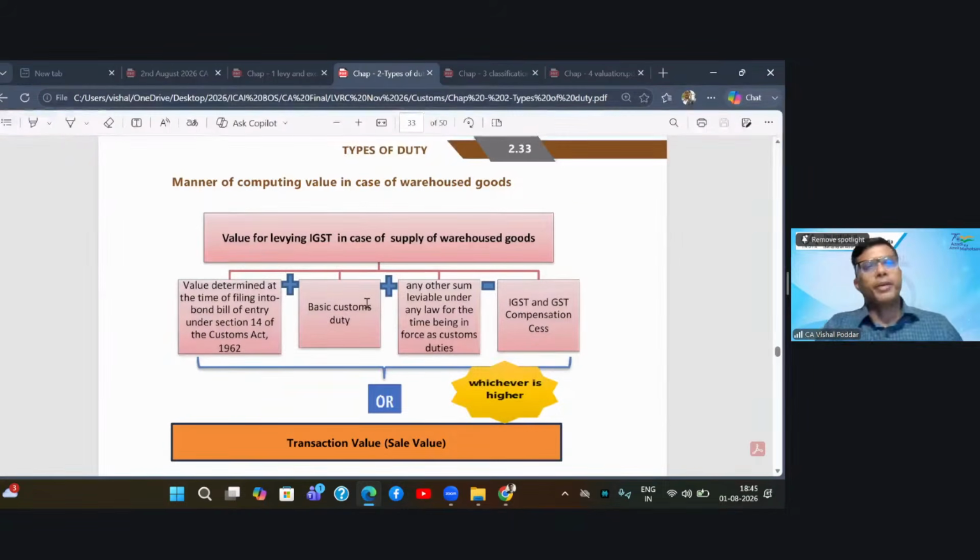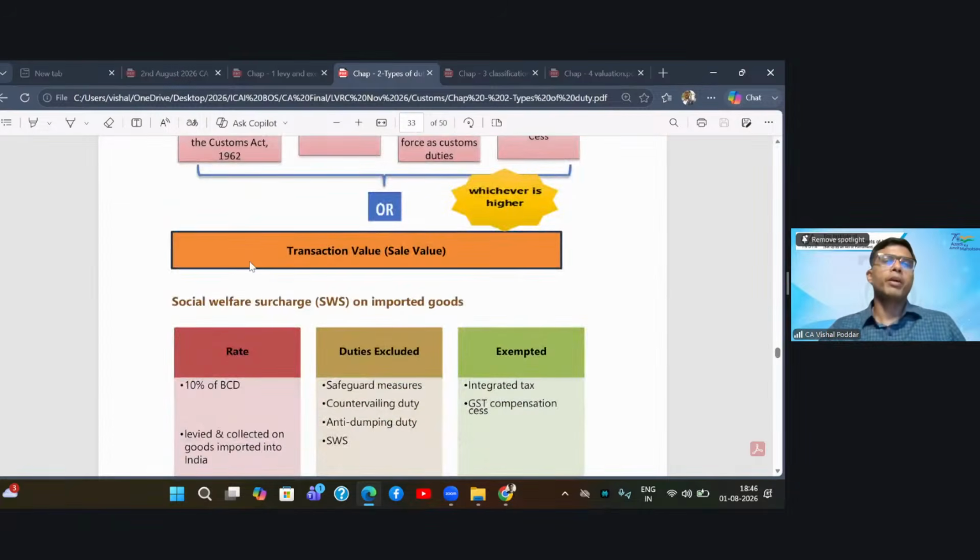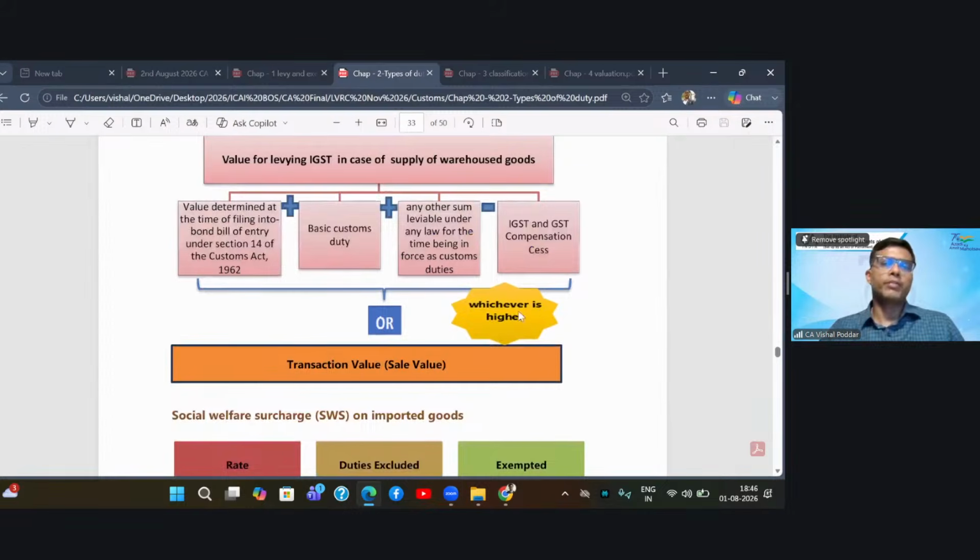Now comes the second point: how to compute the value of goods which were originally deposited in a warehouse and which you are now going to clear from the warehouse. Firstly, the first value to be taken is your assessable value as per Customs Section 14. Add to that the basic customs duty, add any other sum leviable under any law for the time being in force, and exclude GST because we have to compute GST. So in short, the same value which we studied above. But this value will be compared with the transaction value and we'll take whichever is higher.